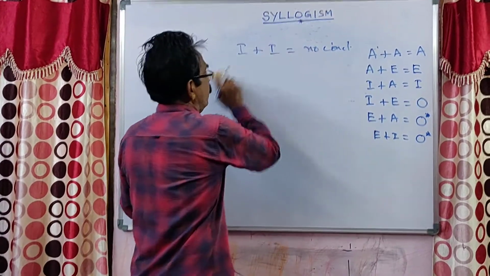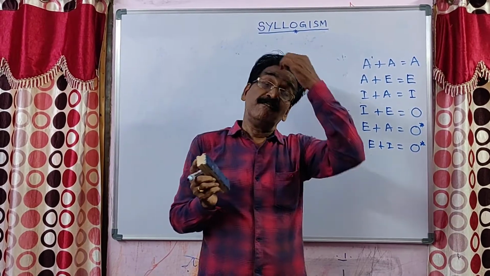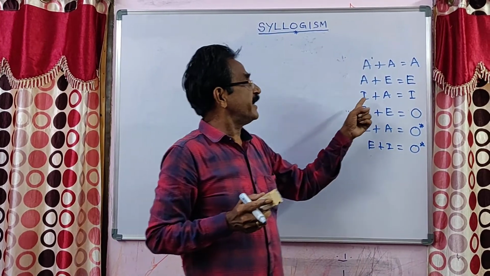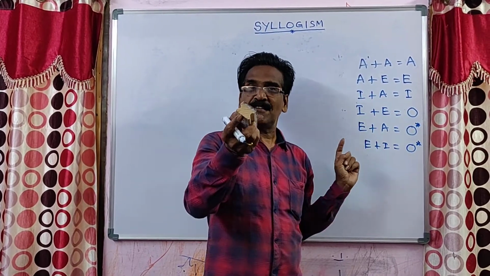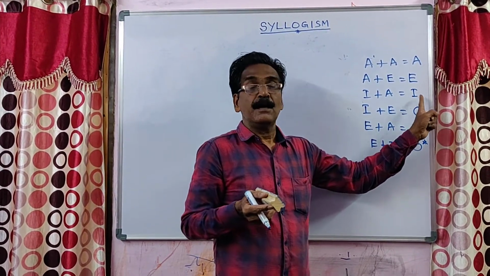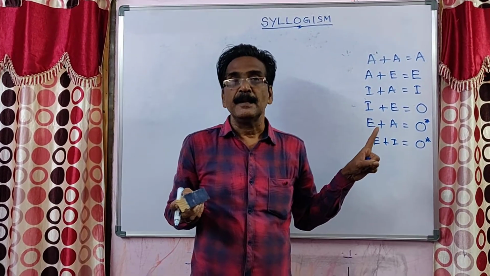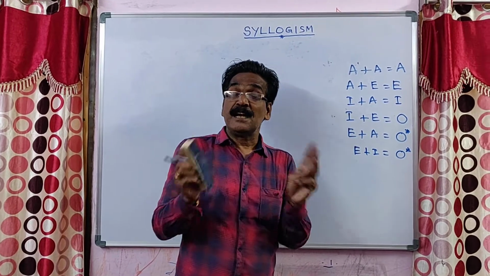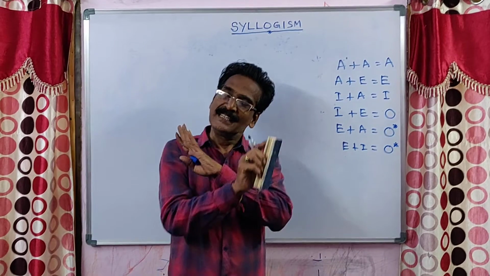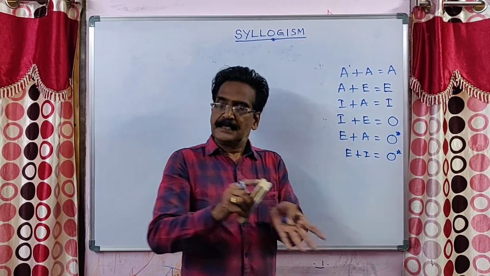Okay. And another thing where we don't have any conclusion is A plus I. Friends, you must be very careful. For I plus A, you have a valid conclusion, saying that I. But A plus I, you don't have any conclusion. I plus A and A plus I are not the same. They are different.